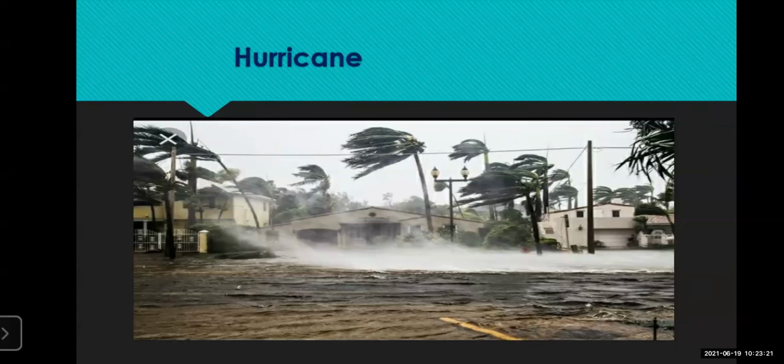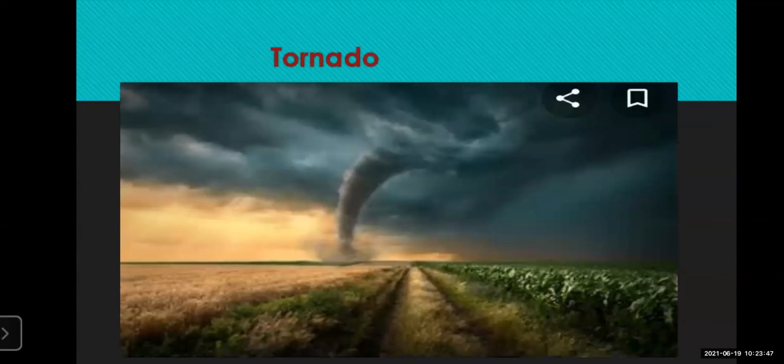Students, now you must have remembered the recently occurred cyclone. What was the name of it? That was the Tokti cyclone that recently occurred. So you must have experienced this type of condition. Now this is all about this cyclone. Okay, let's move further to the next type of natural disaster.